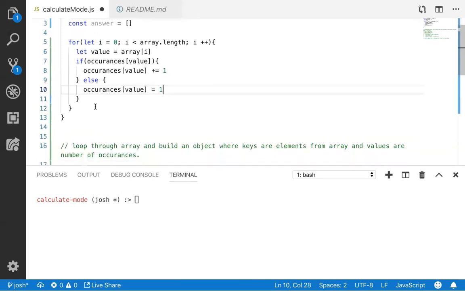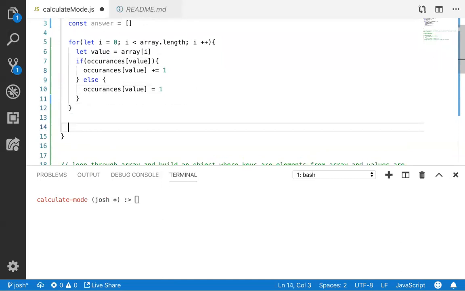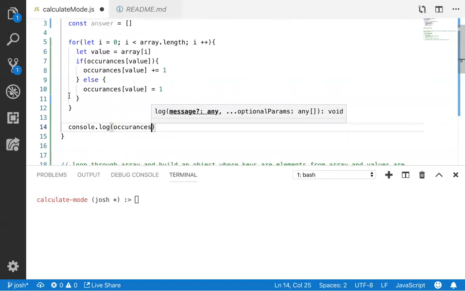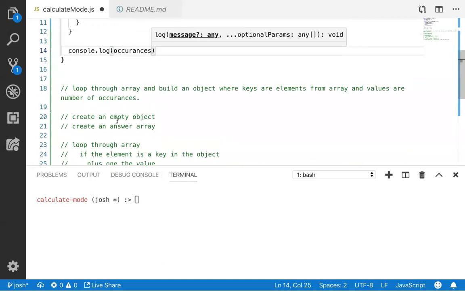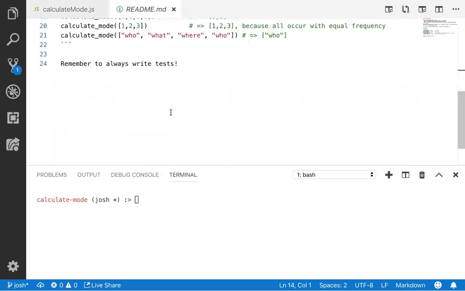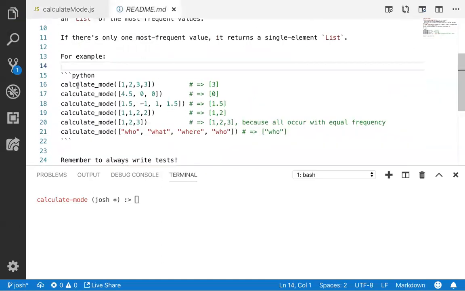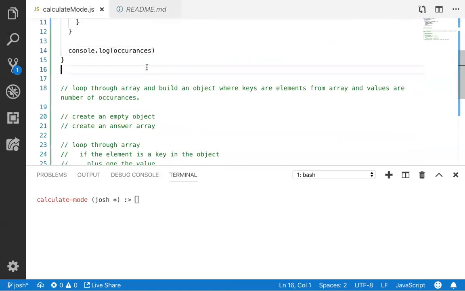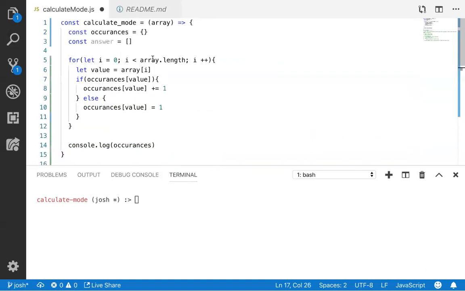We are about to print our object. So let's console.log occurrences, and let's get a full one of these. Let's just write this one. It's called calculate mode? Yes.